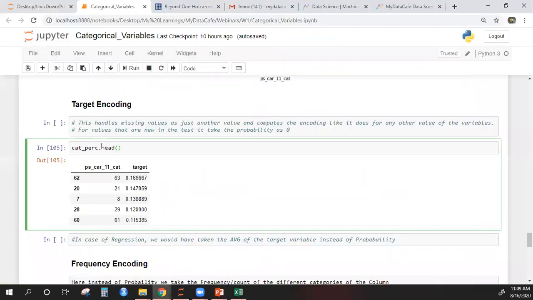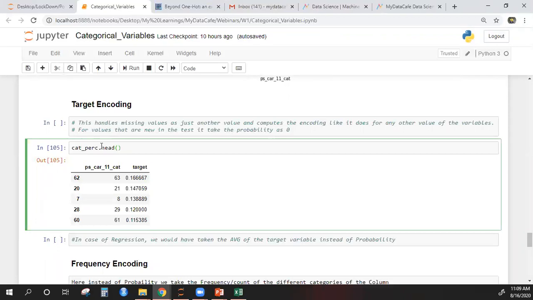Now you see there is no curse of dimensionality here, because how many columns are you creating? Just one. You are replacing the column by just one column which has the probability information. But if you had to do dummy variables, you would have gotten around 100 new columns. Now you are getting just one column.